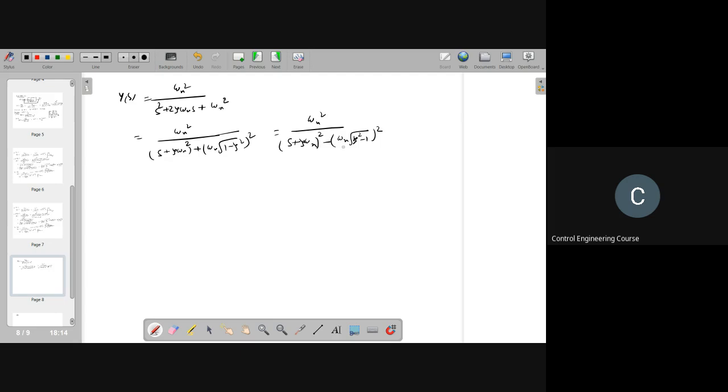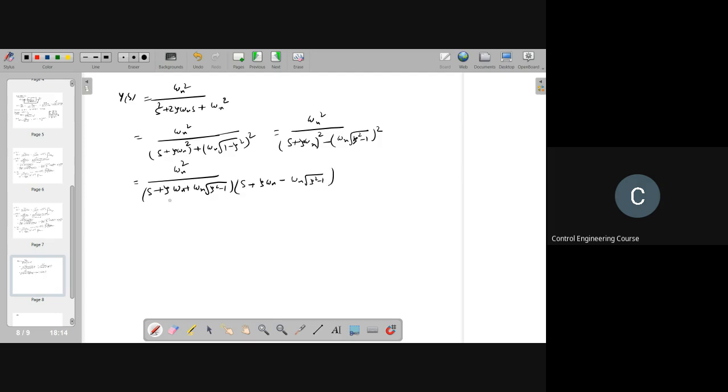Can I write like this? Because this is 1 minus zeta square, I am taking the minus outside. So that means it is j, and j square means minus 1. Okay. Is it clear? Yes, ma'am. Now we can write it as two factors: (s plus zeta omega n plus omega n square root of zeta square minus 1) and (s plus zeta omega n minus omega n square root of zeta square minus 1), right?